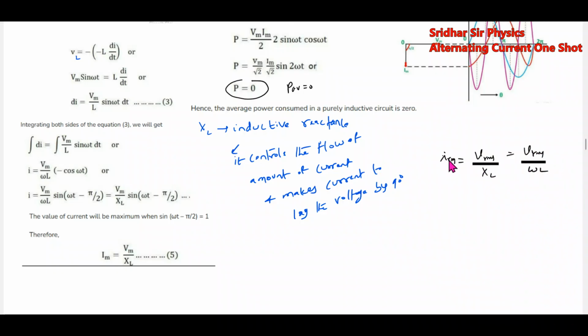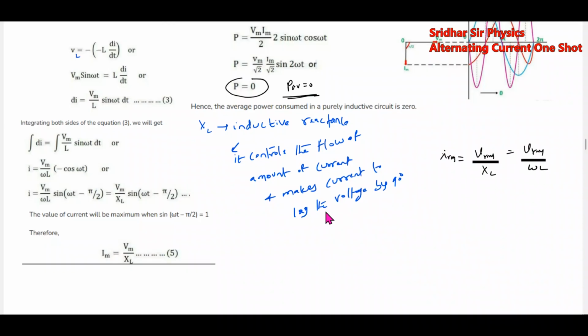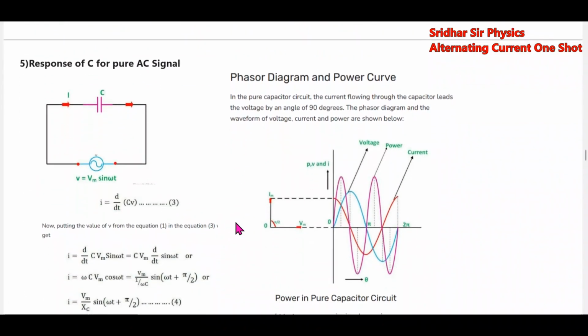So now, how can I control the flow of current? By varying L and omega. For resistor, only R you were varying. Now, by varying frequency also, we can control the flow of current through the circuit. A new idea here we are generating. And will it dissipate any power? No. Average power is 0. So here Irms depends on omega and also the L.